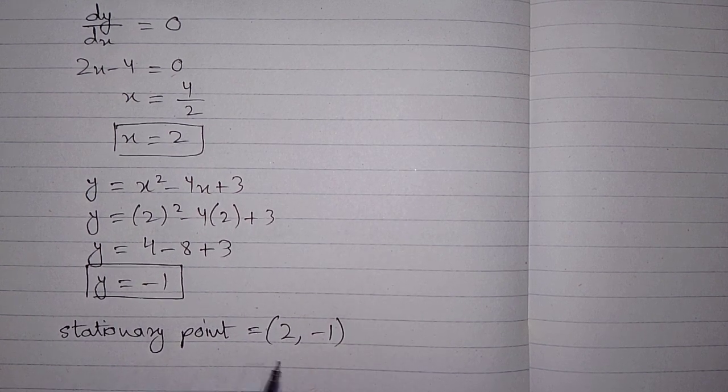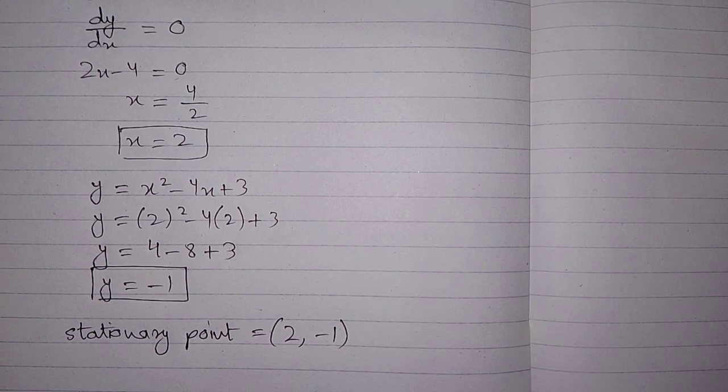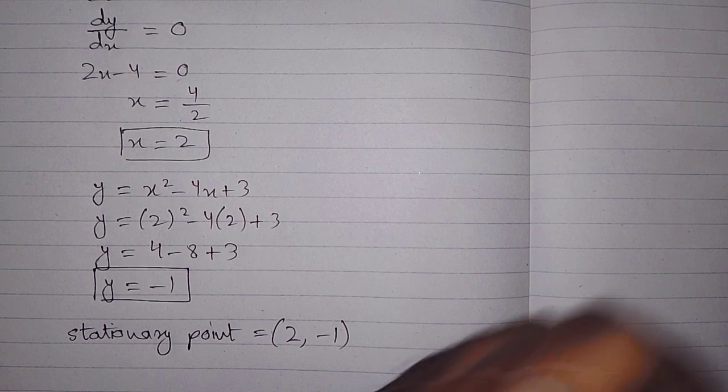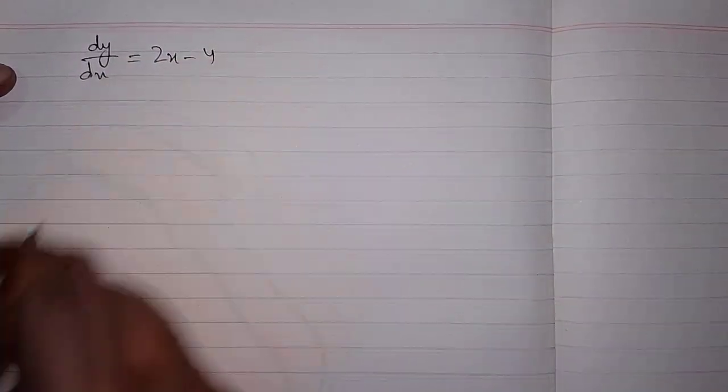Now we will find the nature of this stationary point, and for this we have to take the second derivative of the curve. The first derivative is equal to 2x minus 4.